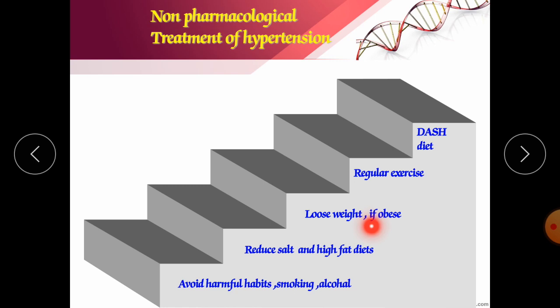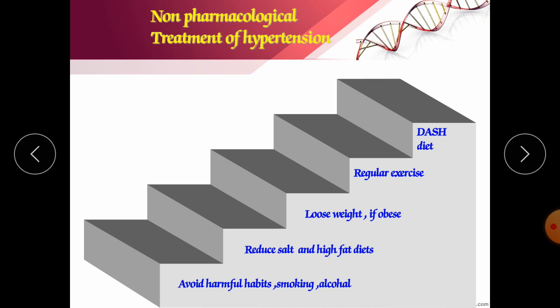If your height is 180 centimeter, your weight should be 80, not 100. If you have 100 kg, you should decrease it to 80 or less. So you should have normal body weight, not more than normal. If you have high body weight, you should try to decline.